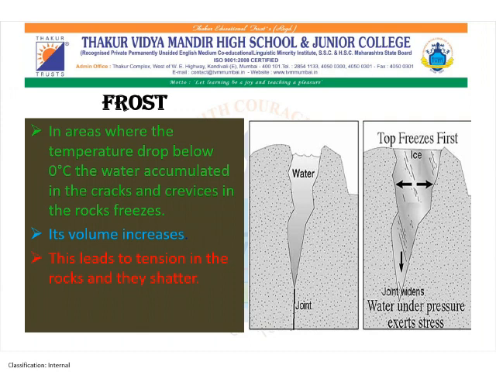In the second figure, we can see the top freezes first and then slowly and gradually the crack starts to widen, and it creates a pressure or a stress on the rock mass and then it gets separated. So that is the second reason for mechanical weathering, that is frost. And we can find this in those regions where the temperature drops below 0 degrees.